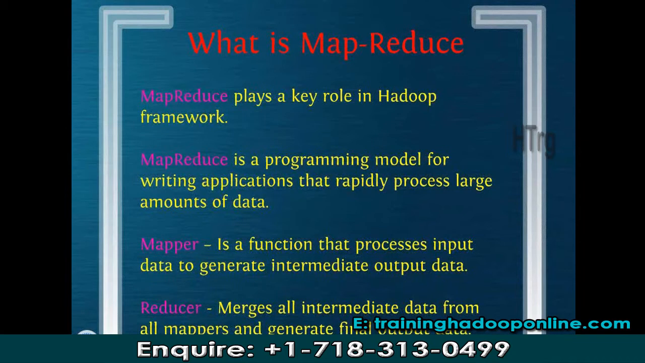Why is it intermediate output? Because this is not the final output. The reducer will be merging all the intermediate data from all the mappers and generating the final output data. So this is all about mapper and reducer. We are proceeding to the next slide now.